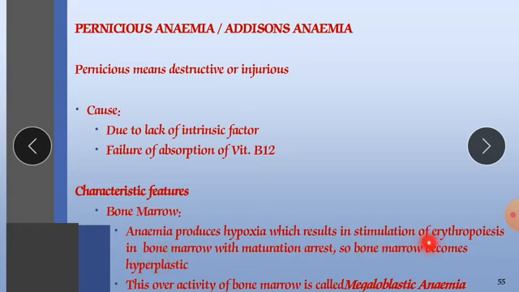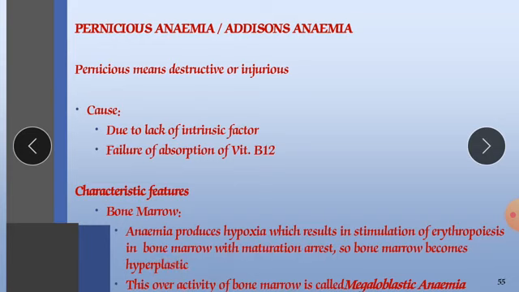Whenever a message comes from the blood that there is hypoxia, less oxygen carrying capacity, it immediately stimulates erythropoiesis in the bone marrow, and maturation arrest occurs. So the bone marrow becomes hyperplastic, meaning more RBC are going to be produced.